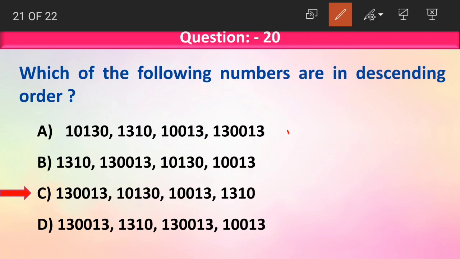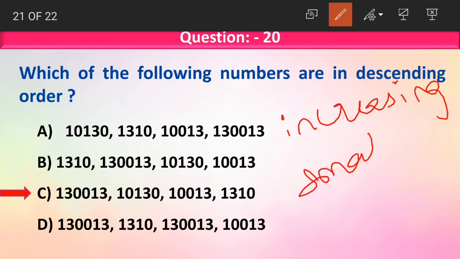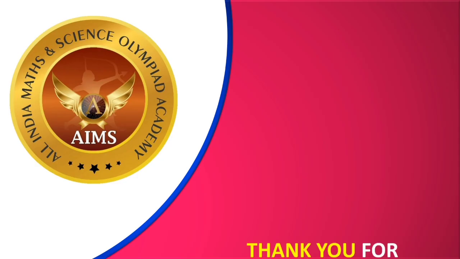Now what does ascending order mean? Ascending order means increasing from small to big, or the smallest number to the greatest number. Understood, children? Hope today's class was clear.